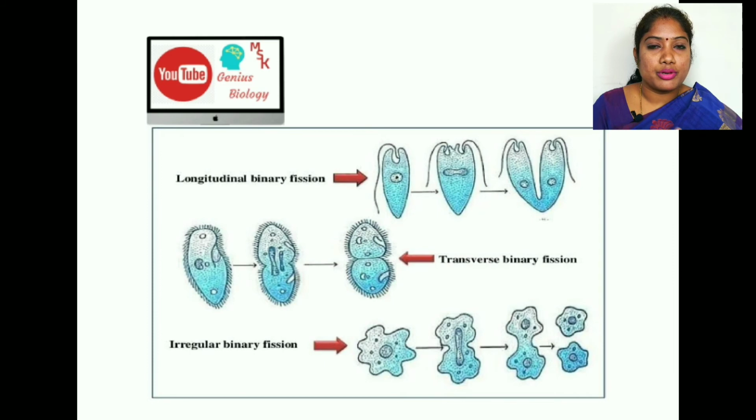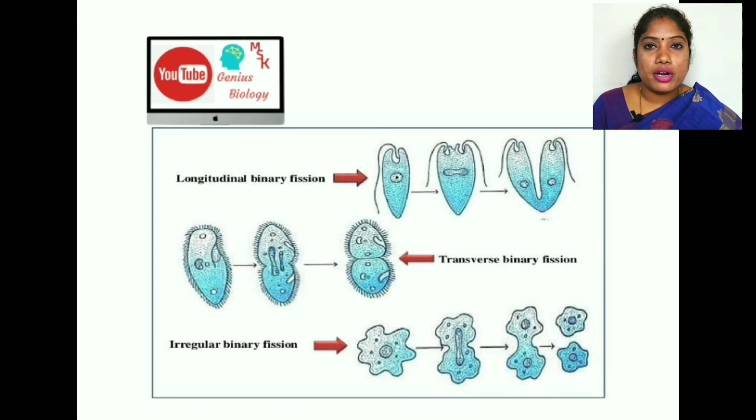And one more thing to remember: after the division into two daughter cells, there is no identification of daughter cell and parent cell. After separation, you can't identify which is the parent and which is the daughter cell, because in asexual reproduction the daughter cells are exactly similar. Understand? That is simple fission.